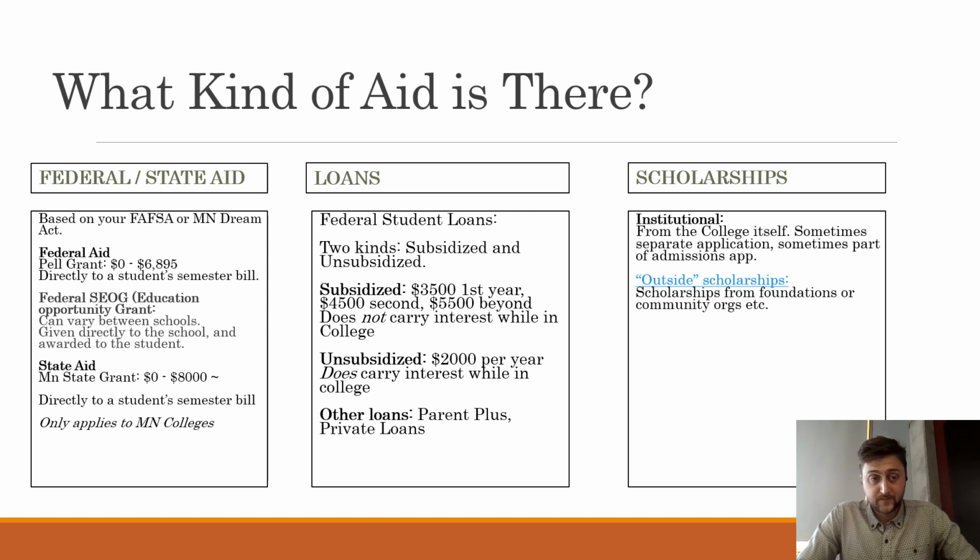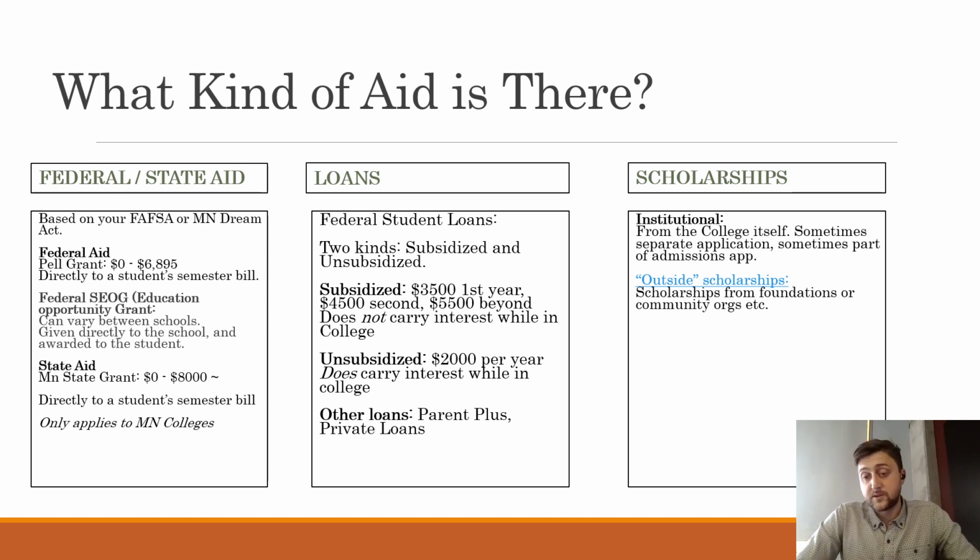The federal SEOG, or Education Opportunity Grant, is another grant that is similar to the Pell Grant. It is based on your FAFSA as well, but it comes directly from the school. So the federal government gives money to the school, and the school has funds that it can give out to students.